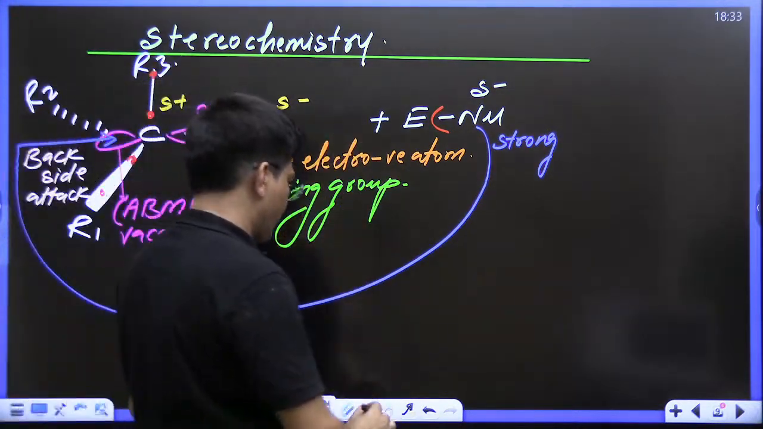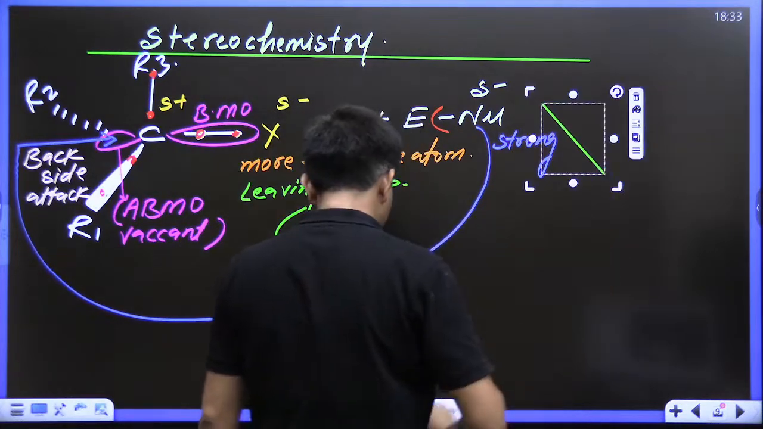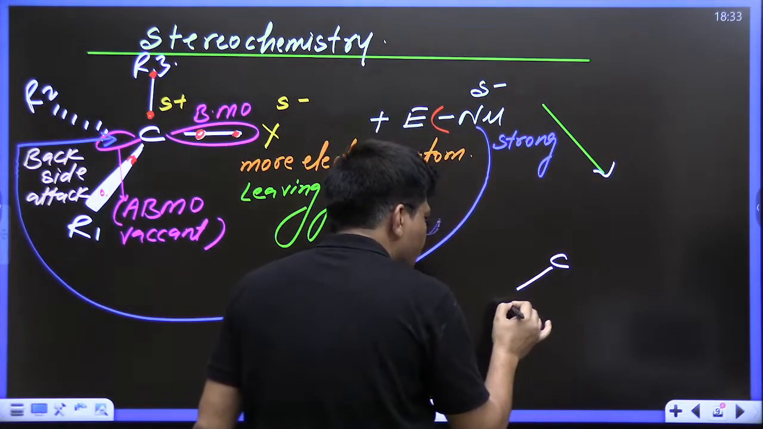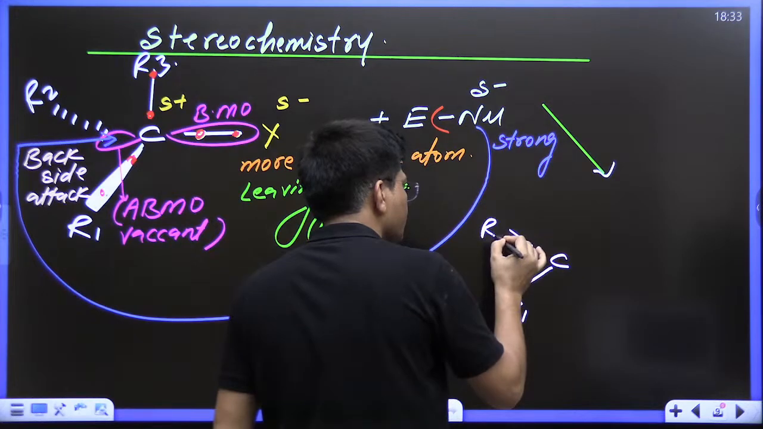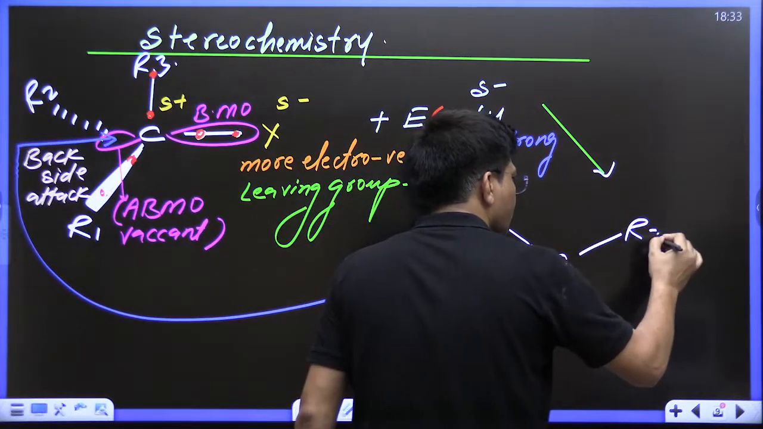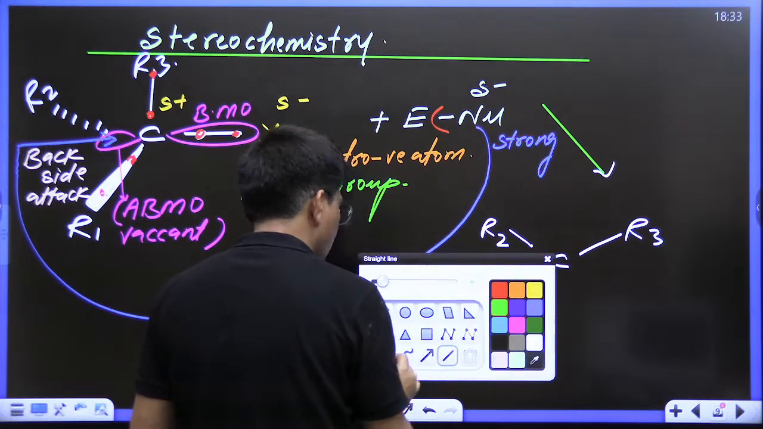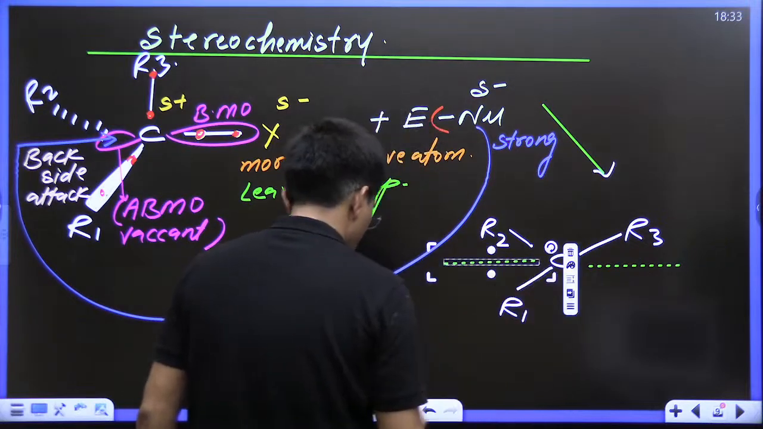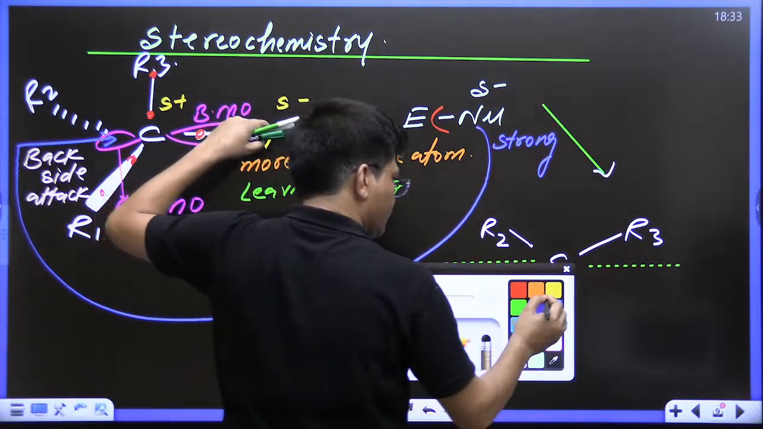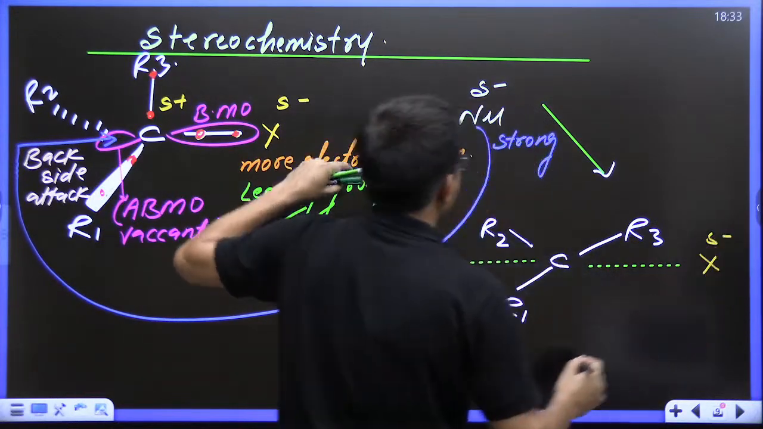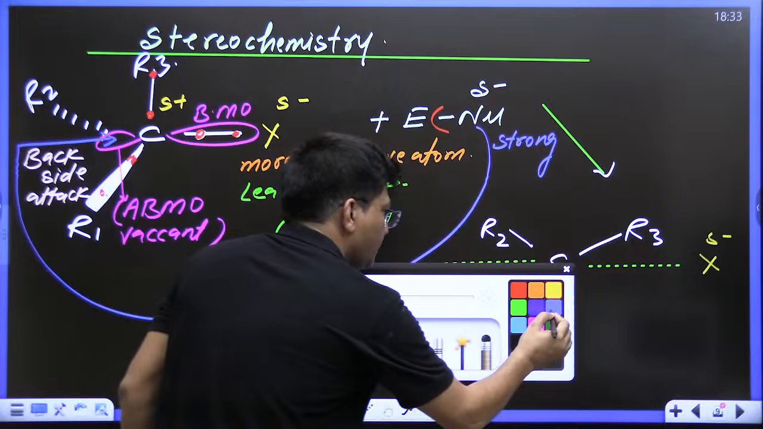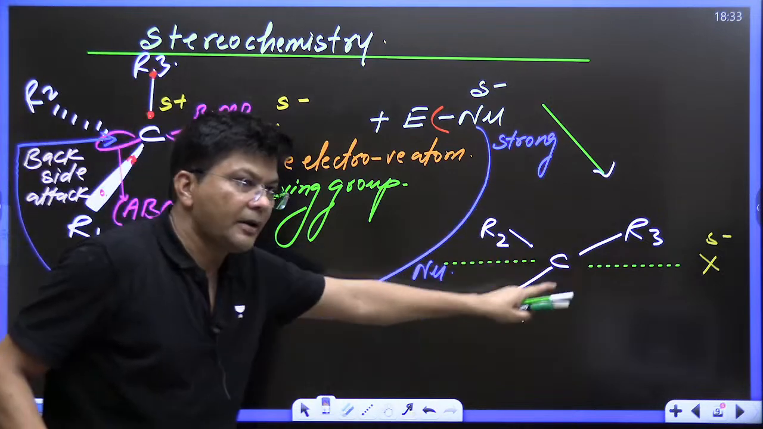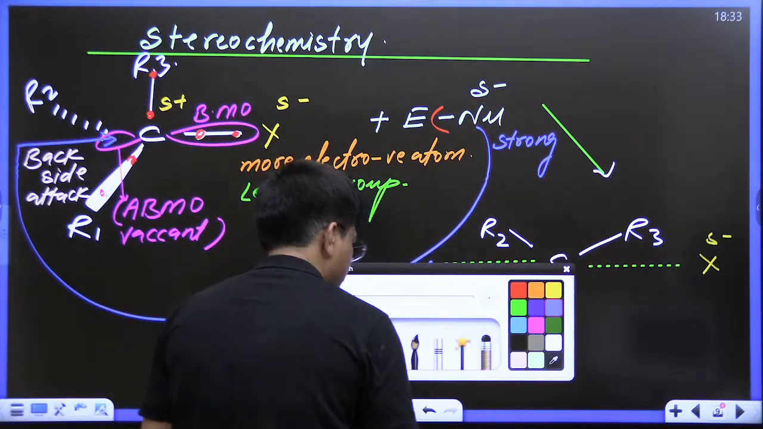So let me draw the transition state. See, this is carbon, this is R1, this is R2, this is R3, and from this carbon, one is going and one is coming. Who is going? X is going from the carbon, and this Nu is coming from the back side. Now, at this point of time, the carbon is having pentavalency, pentavalent.